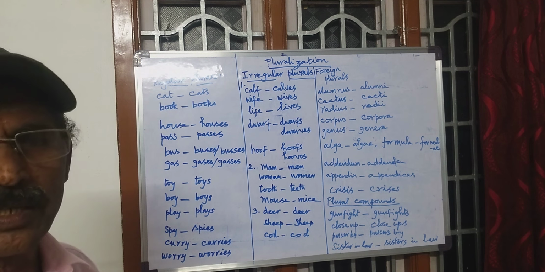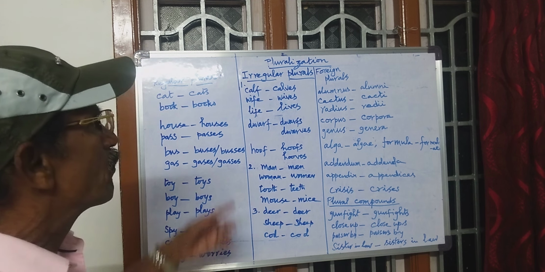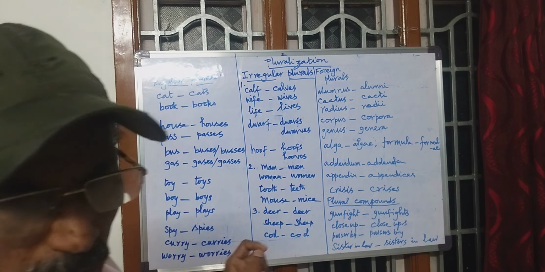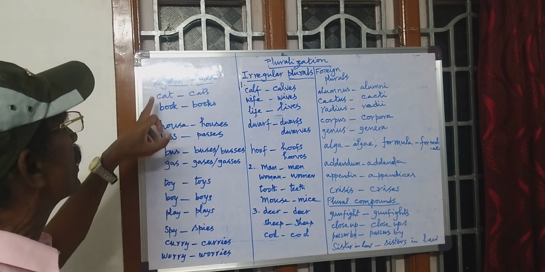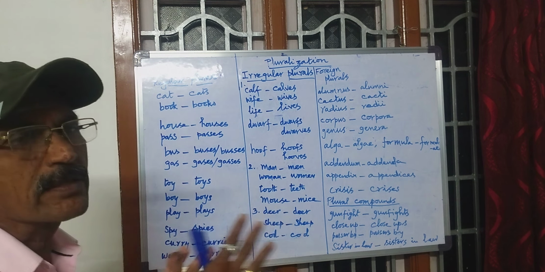So, the English words we have talked about count nouns and uncount nouns. Count nouns are countable nouns. Uncount nouns are uncountable nouns. For our convenience, let us call it count nouns and uncount nouns. So, pluralization is possible only in respect of count nouns. Count nouns form plurals in various ways.